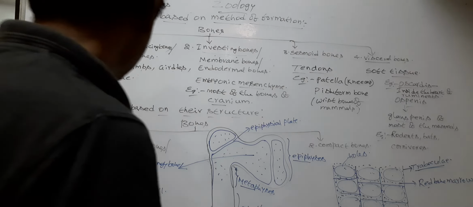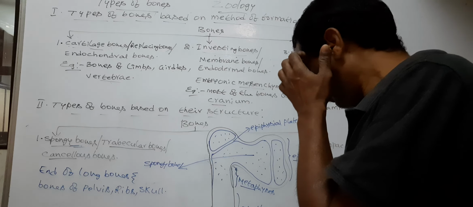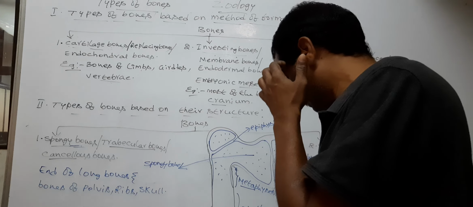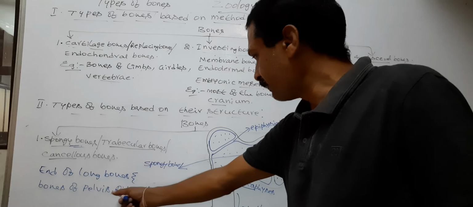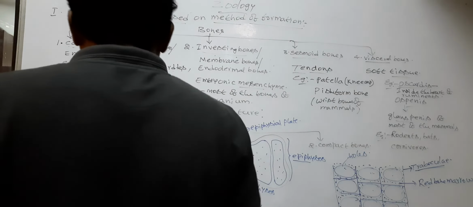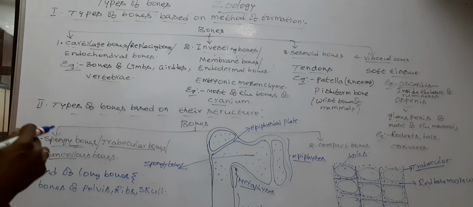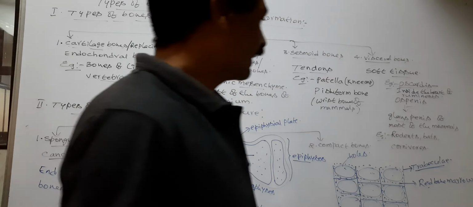So the bones of the pelvis, ribs, and skull possess spongy bones, and the end of long bones, for example femur.